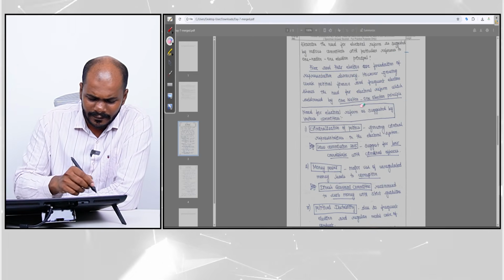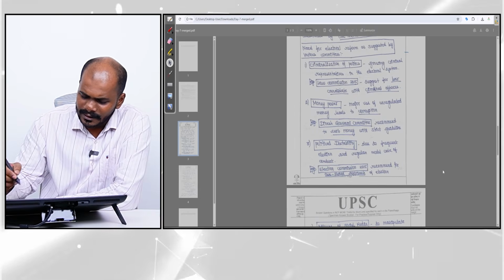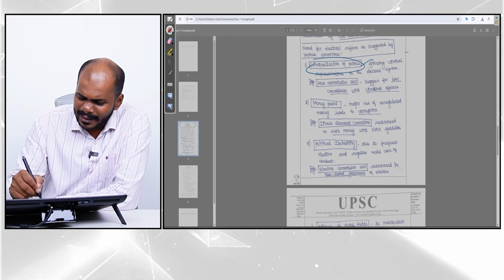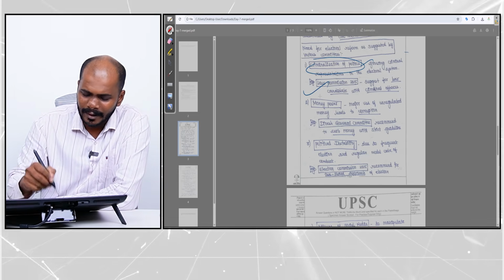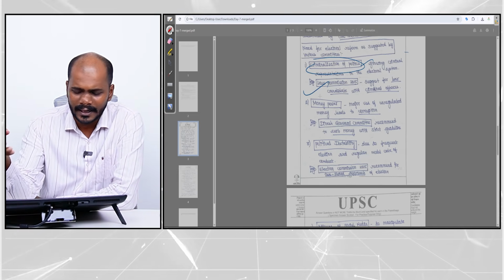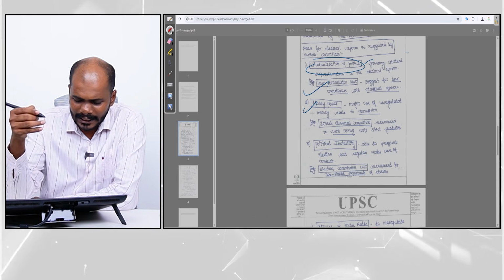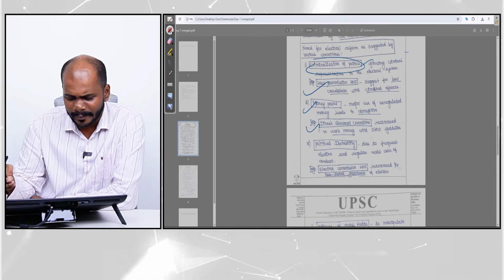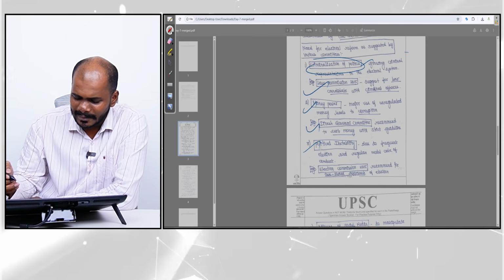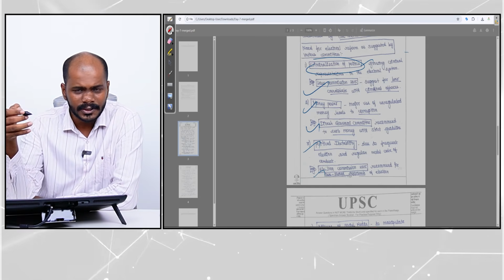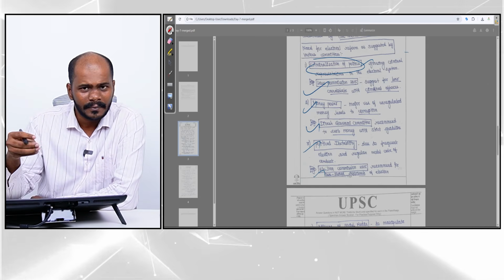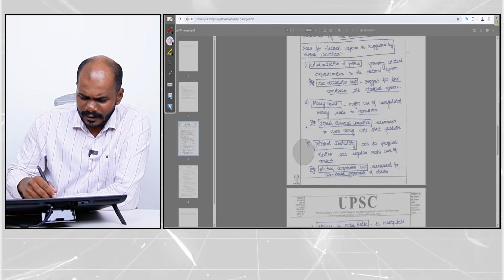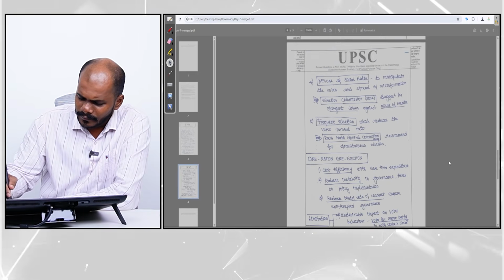In the body, she has written very well. See, she has established the need. She has examined the need. Criminalization of politics. She is also giving recommendations of a committee, right? This is how we can approach the answer. She is talking about money power. She is substantiating that point using the Dinesh Goswami committee. She is talking about political instability and how the Election Commission in 2015 gave a recommendation towards this, right? So this is a very balanced answer.